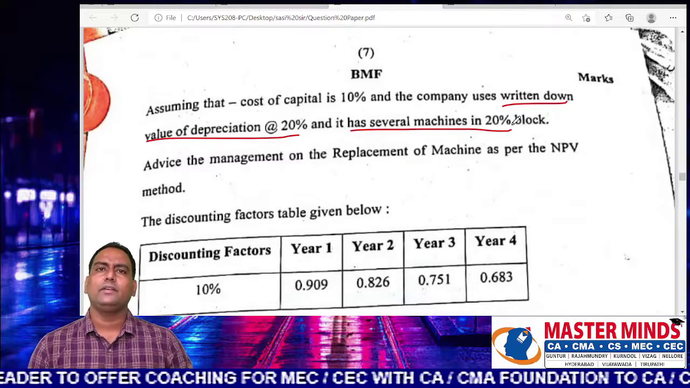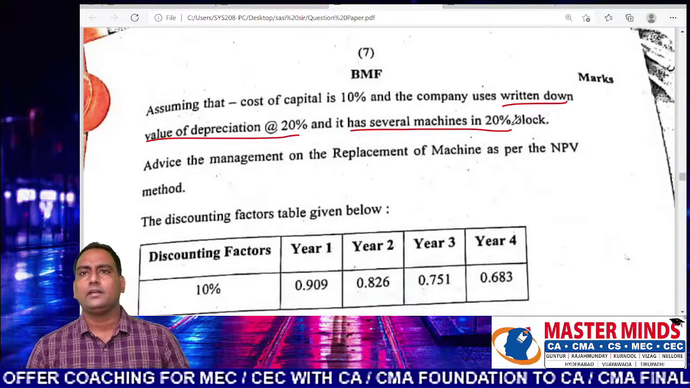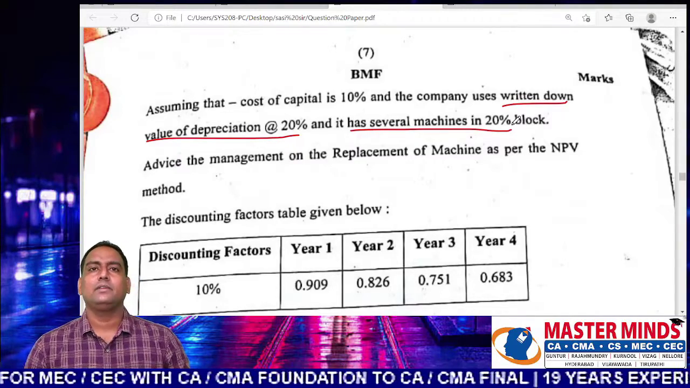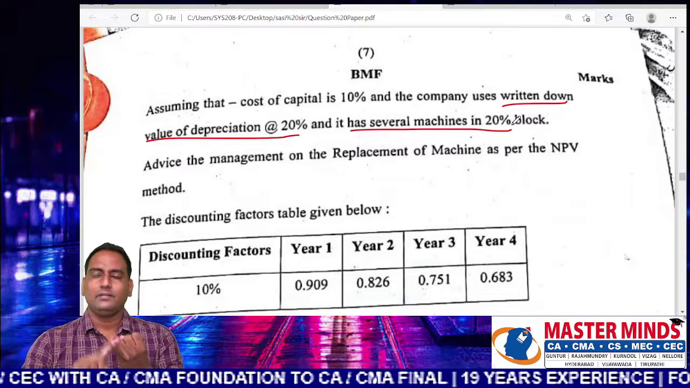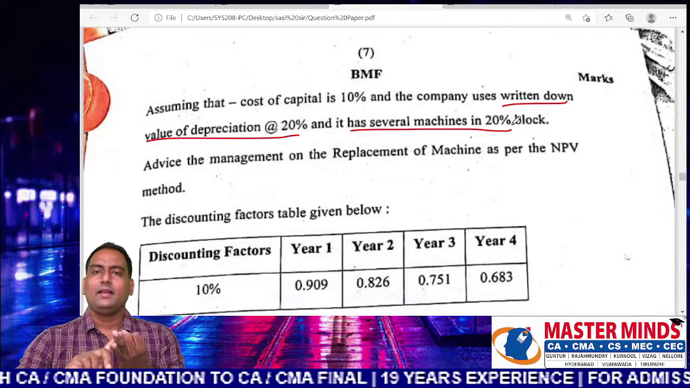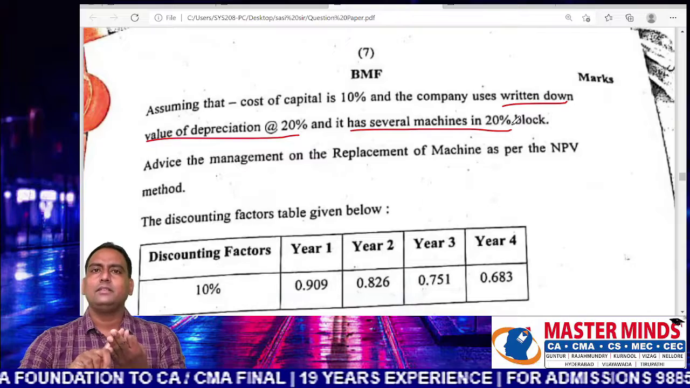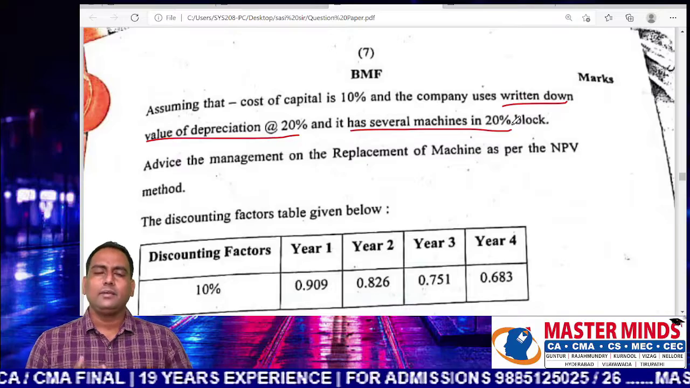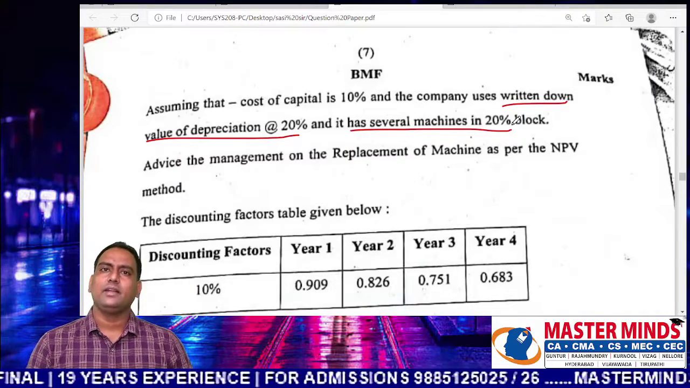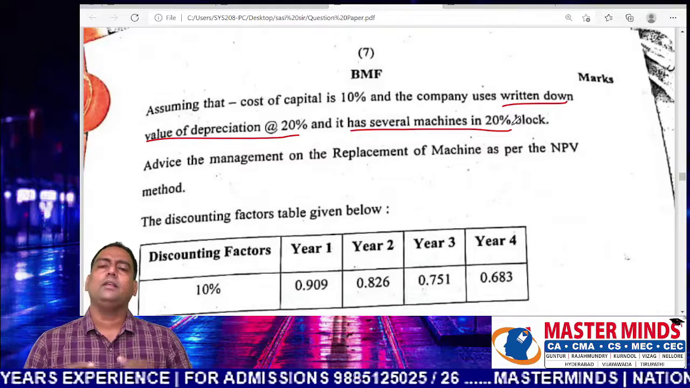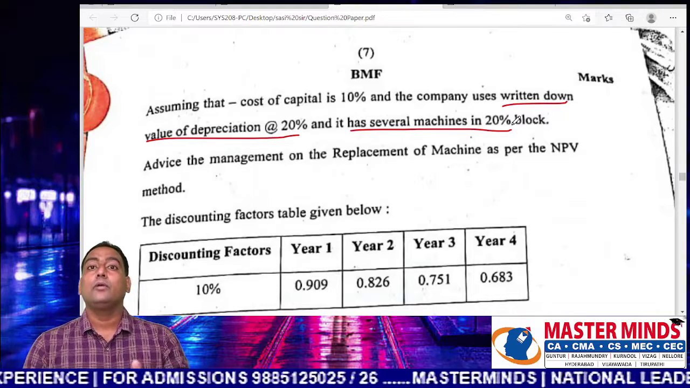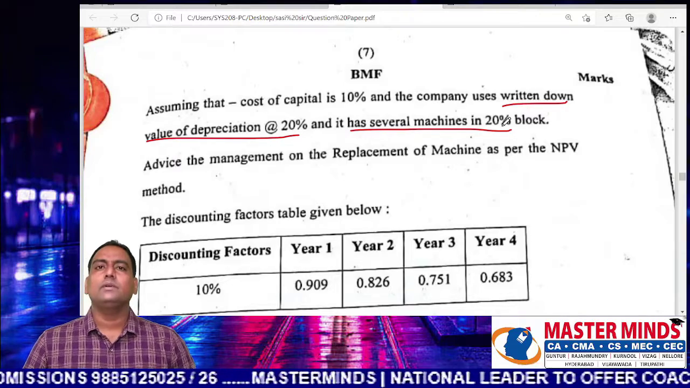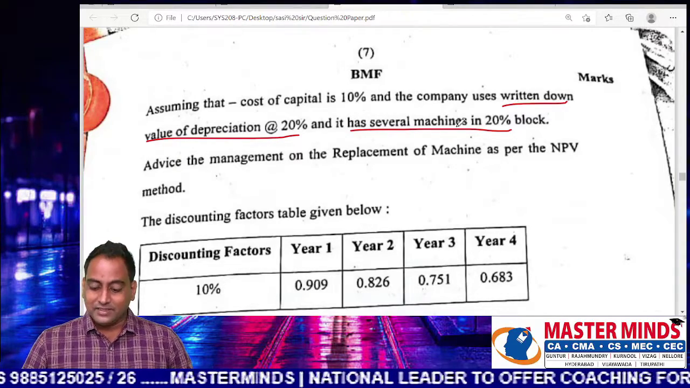What do you mean by block of assets? A group of assets which are falling under the class of assets with respect of which the same rate of depreciation is applicable. Machinery is a group which is classified as a block, and furniture is a block, buildings are a block, computer and computer softwares are the block. Like that, in Income Tax Act, we are doing classification of different assets on the basis of block. Accordingly, we should provide depreciation according to the respective rates. So here we go. The rate of depreciation is 20% on the WDV. There are several machines in the block.